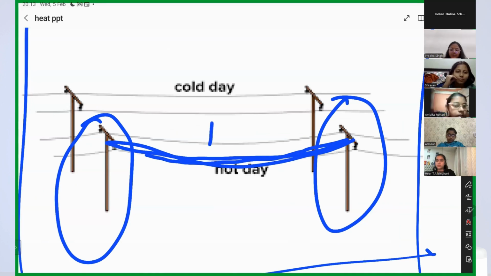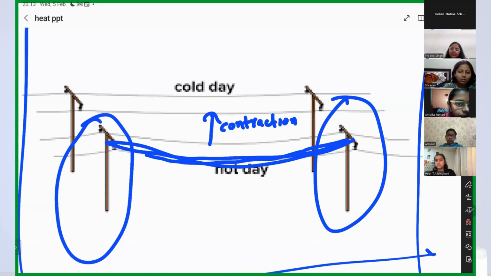Because in winters, what will happen? Will the temperature increase or decrease? Decrease. The temperature will be less. So due to less temperature, will there be expansion or contraction? Contraction. Due to contraction, will the length of the wire increase or decrease?